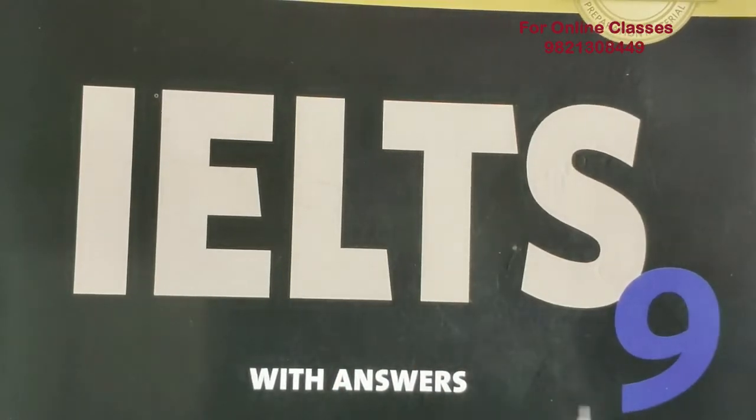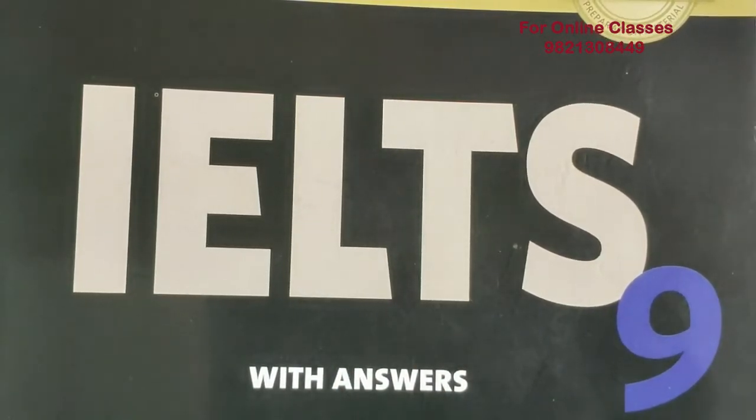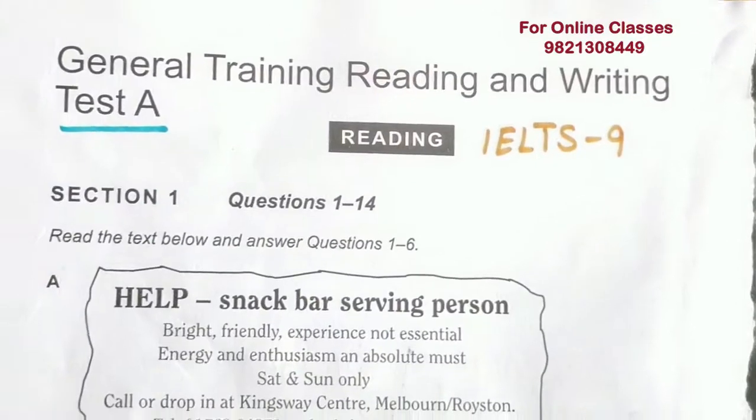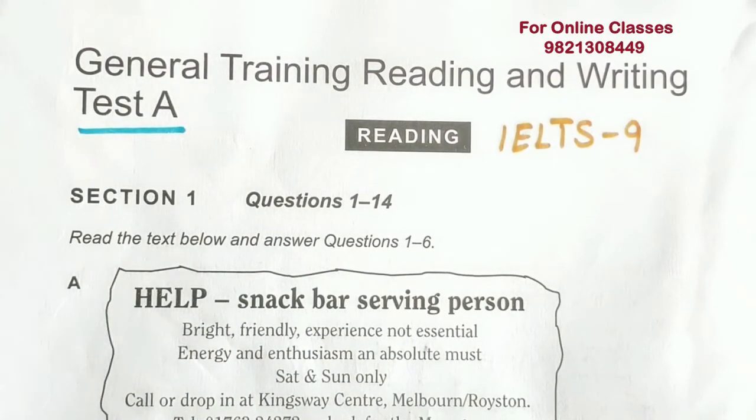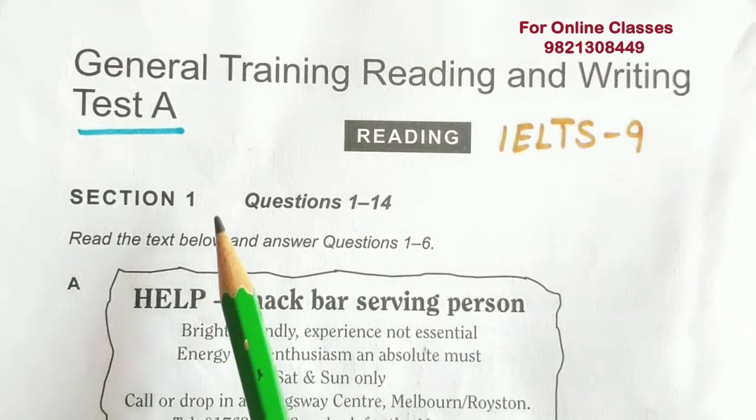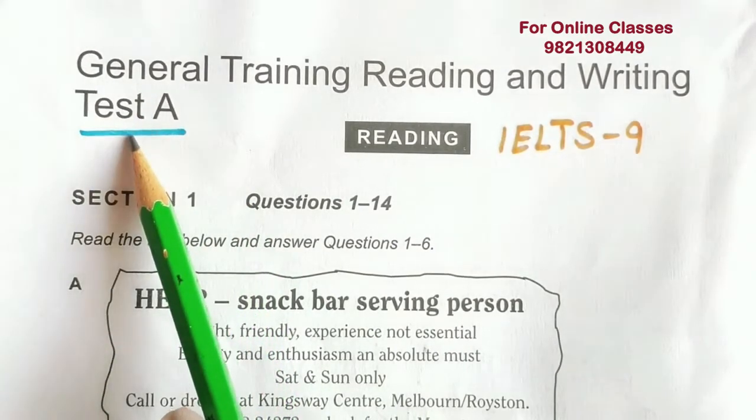I would advise you to take out the printouts of this reading and then practice with me. Thank you. Cambridge IELTS 9. From this book we are going to do another reading, the reading we are going to do in the next 15-20 minutes. Okay, this is test A.